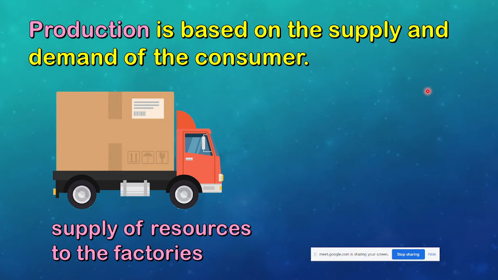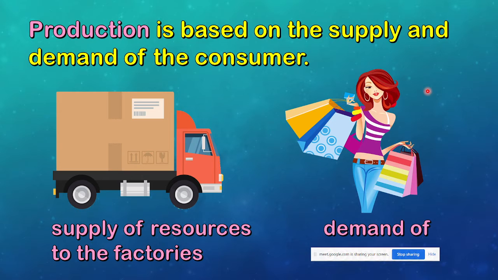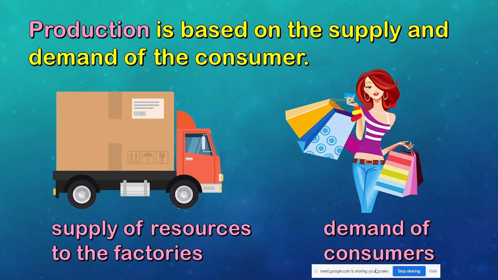Another one. It depends on the demand of the consumer. When you say demand of the consumer, for example, my product is a pencil. My pencil is made of metal, for example. And then no one wants to buy my product.